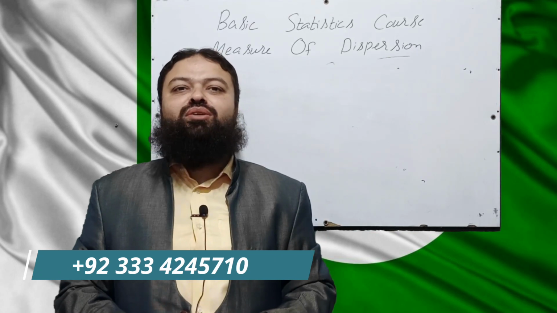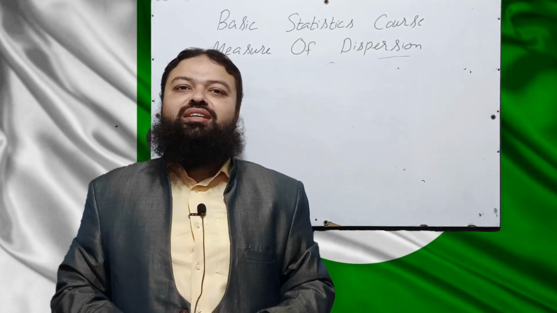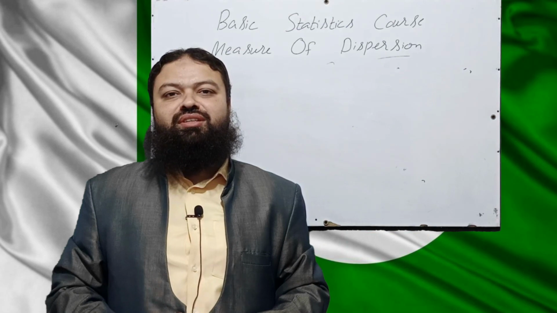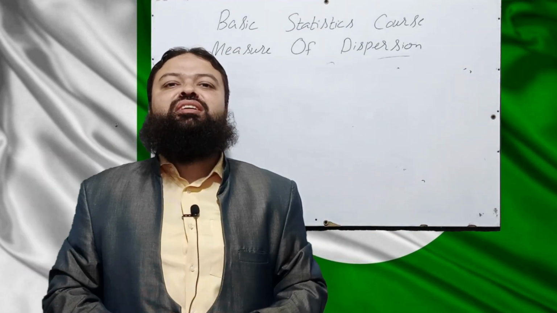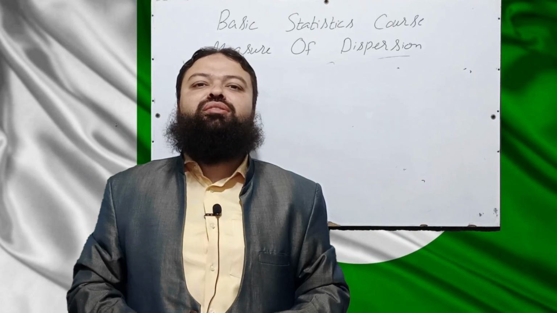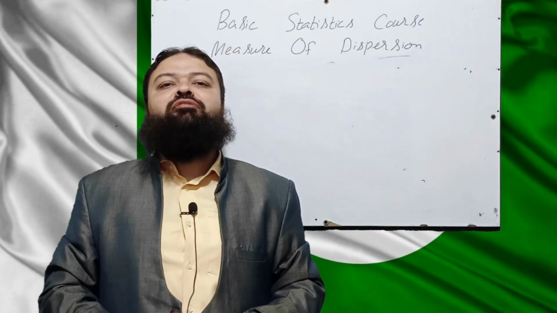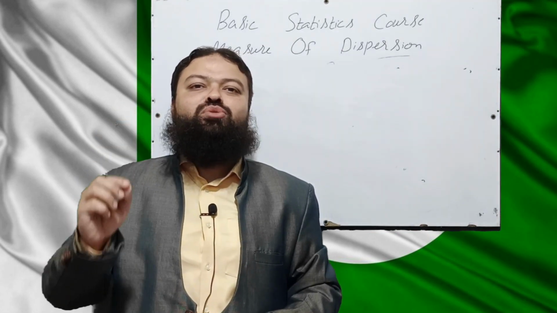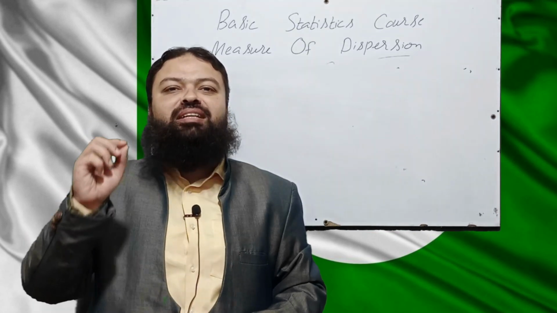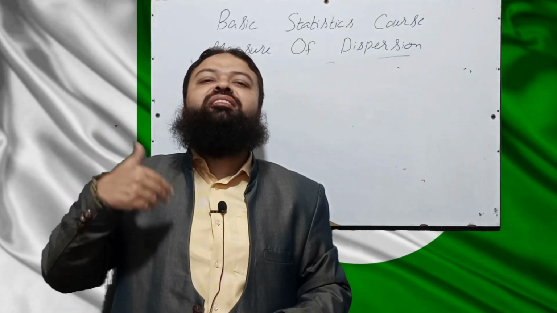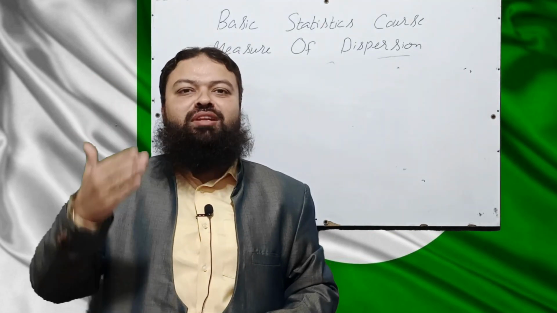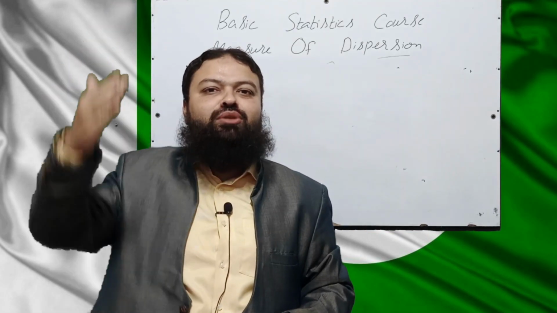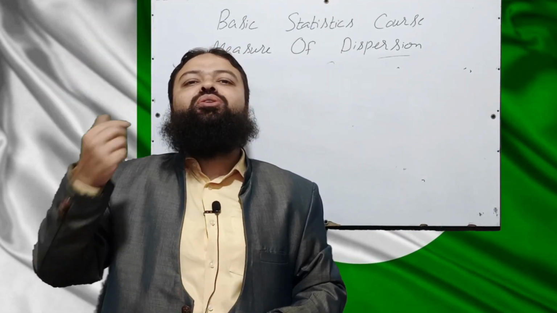It is lecture number 10 of Basic Statistics course, and today we are going to continue our topic of measure of dispersion. In the last lecture we discussed important and essential points of basic concepts of statistics. We discussed beta 1 coefficient of skewness and beta 2 coefficient of kurtosis are independent of origin and scale. What does it mean? If you add or subtract, multiply or divide any constant from every value of the data, then they are not affected.